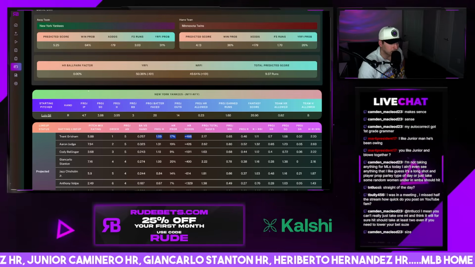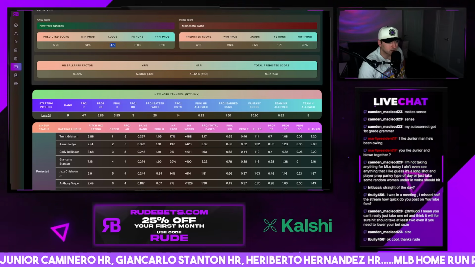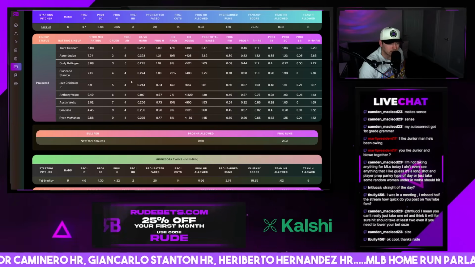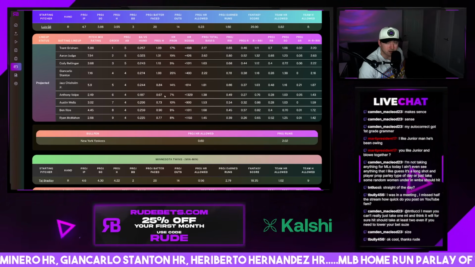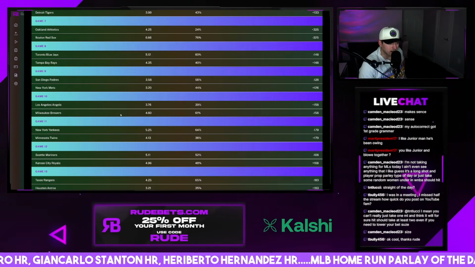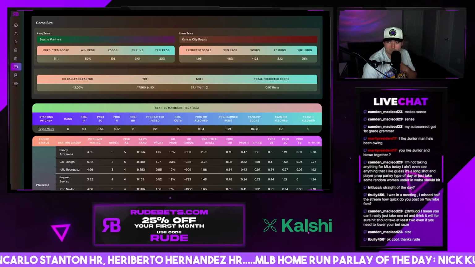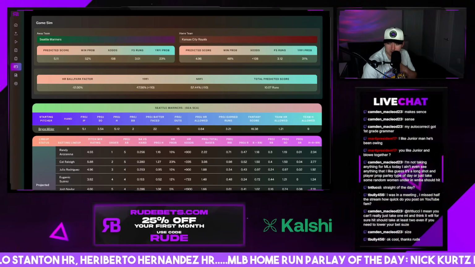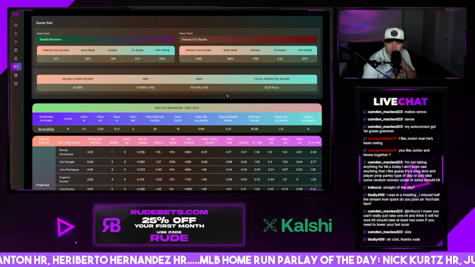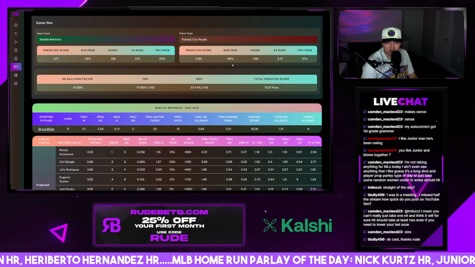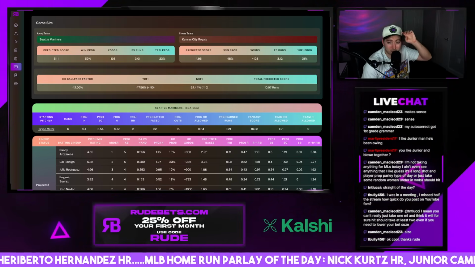But yeah, Yankees in this one are pretty darn good. Minus 150 is good value for the Yankees. And then lots of options for home runs here. A couple guys here for hits, runs, and RBIs. Mariners, Royals. I guess I don't mind the Mariners as a dog.